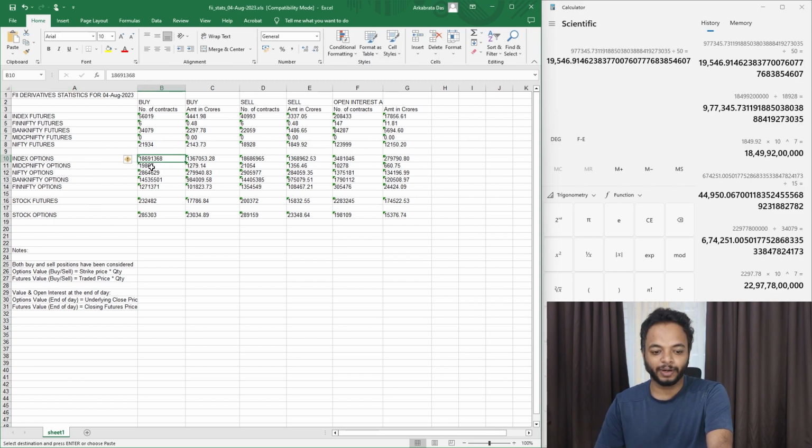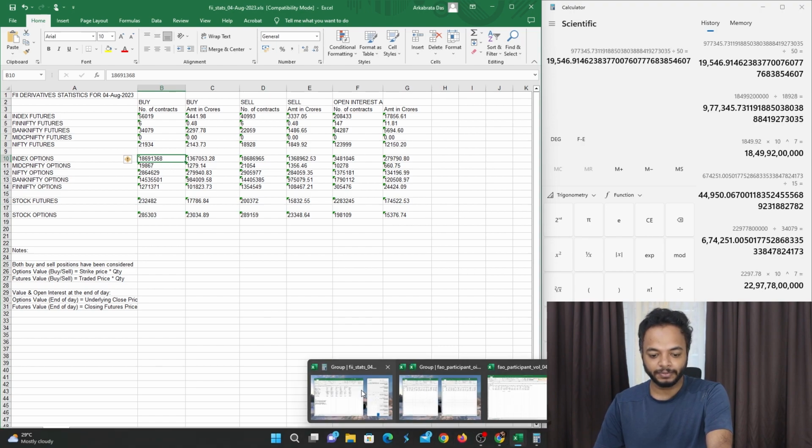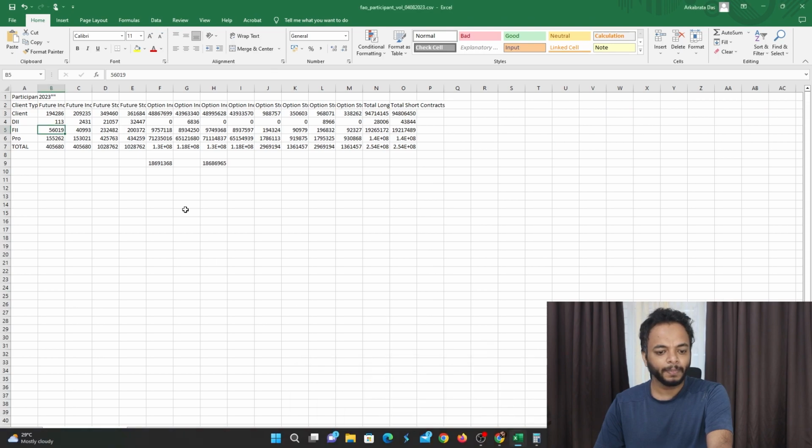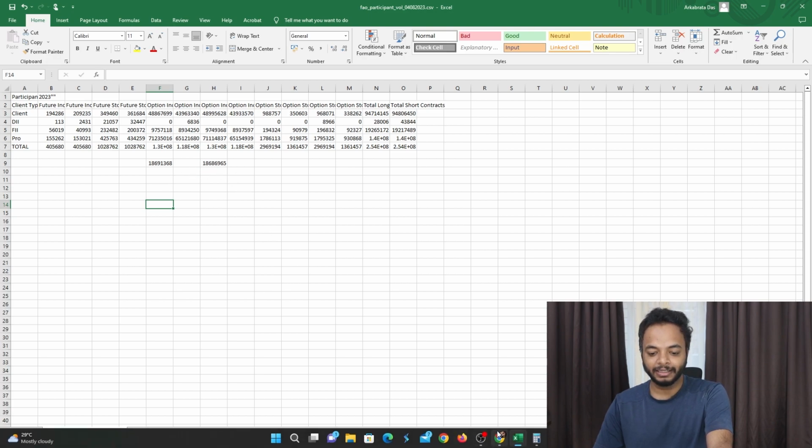If you note this quantity, 186,91368, let's go to the trading volumes data. Here if you add up these two, call buying and put buying, you'll see that this is the same amount. This is nothing but the sum of these two, which is exactly matching. Similarly, in the selling also it would match.